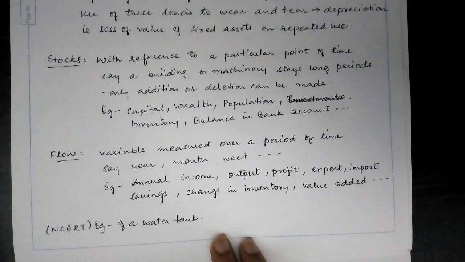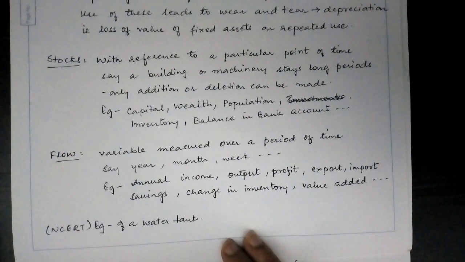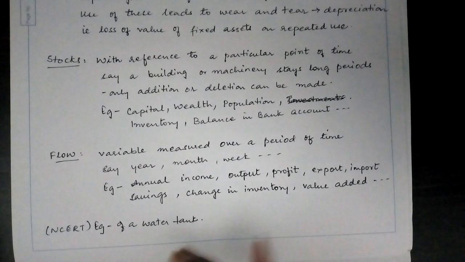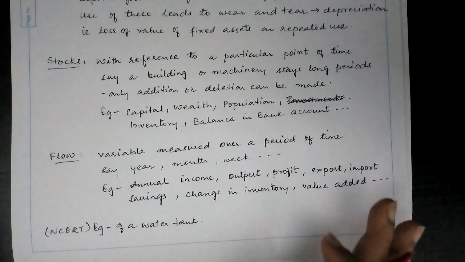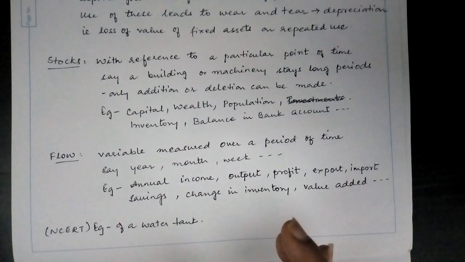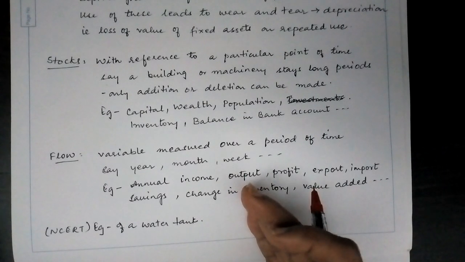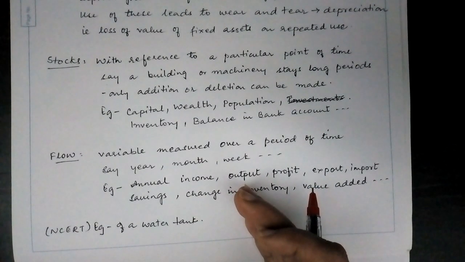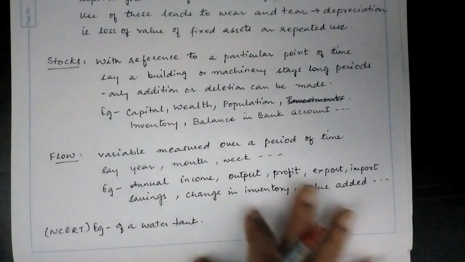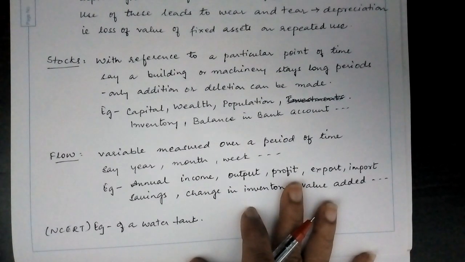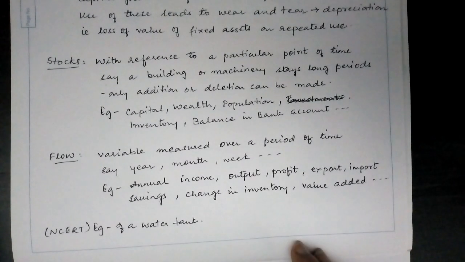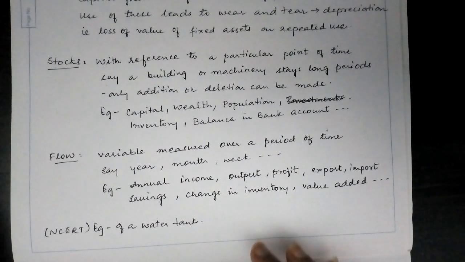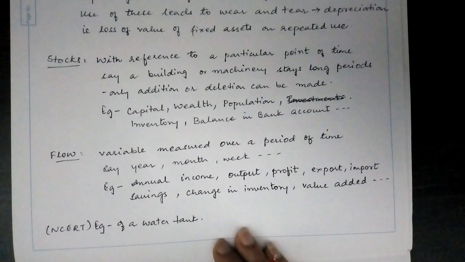Suppose a tank is being filled with water coming from a tap. The amount of water which is flowing into the tank from the tap per minute is called flow. But how much water there is in the tank at a particular point of time, that would be stock. What is already existing in the tank would be stock. Now what we are adding would be flow.